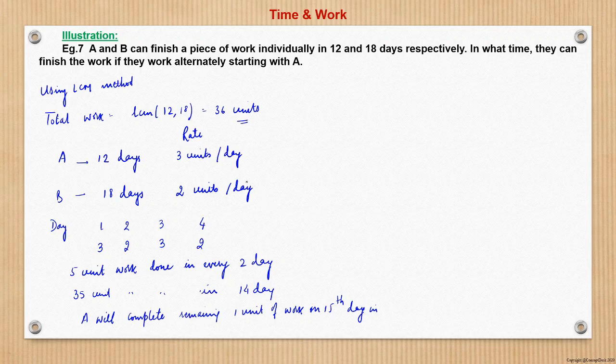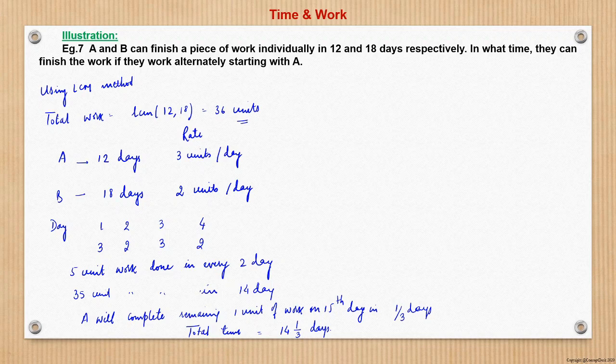A's rate of doing work is 3 units per day. So 1 unit he will finish in 1 by 3 day. So the total time is 14 plus 1 by 3, so 14 whole 1 by 3 days. This is the right way. Whenever we are clubbing two different efficiencies or two different rates for alternate days, we should be careful. We cannot simply take 5 units being done every 2 days.